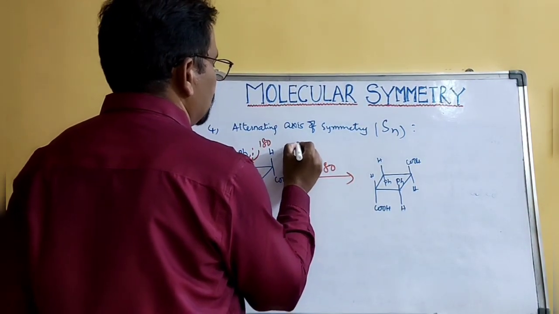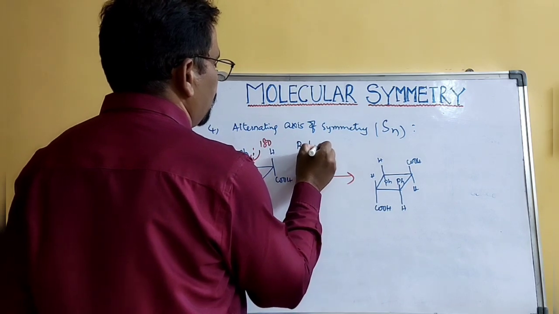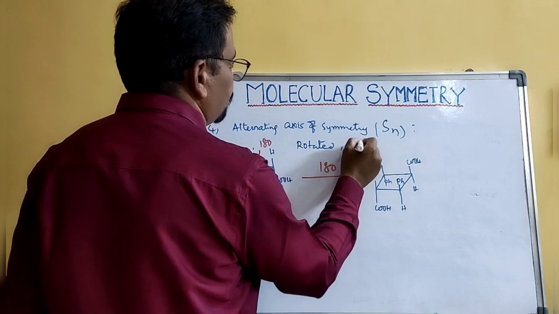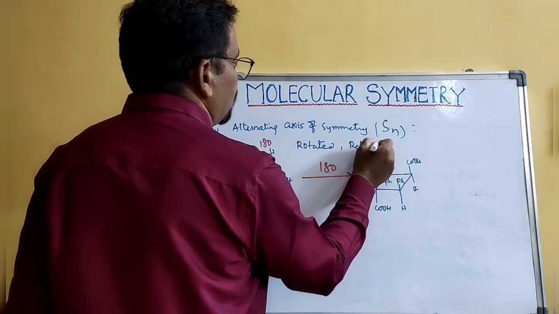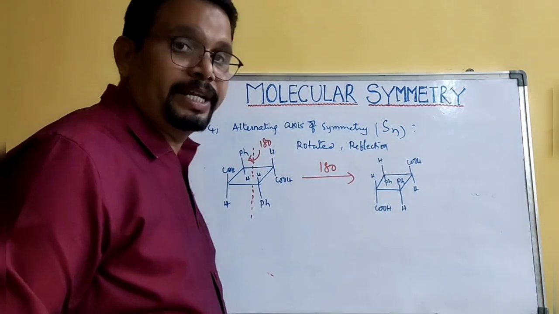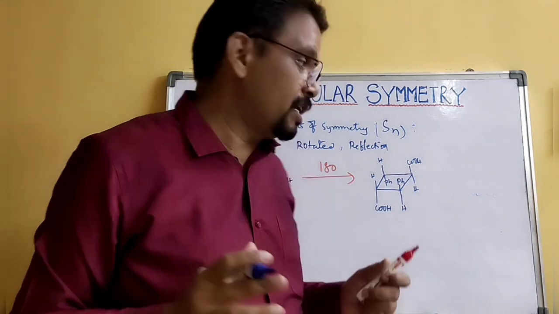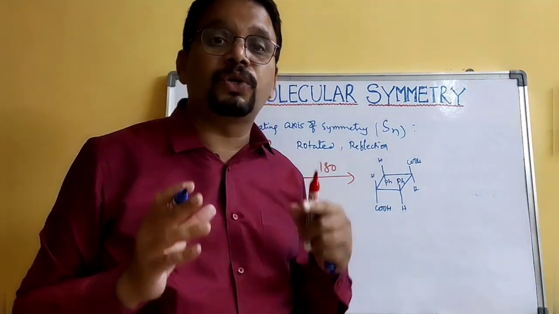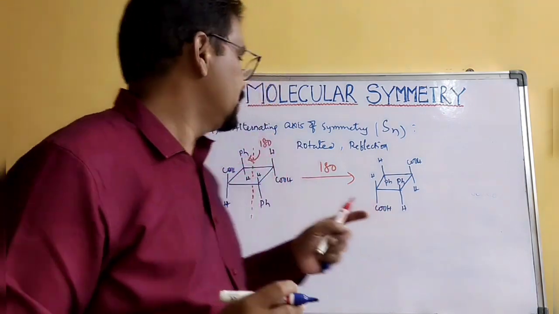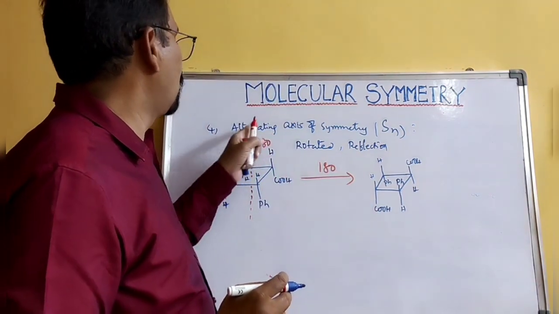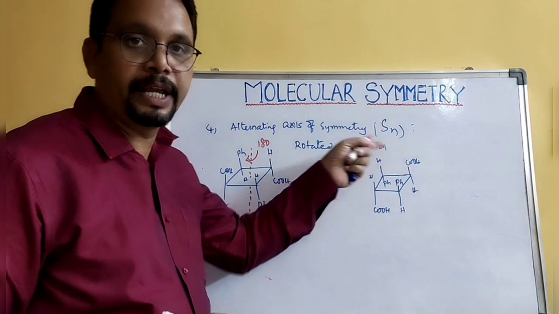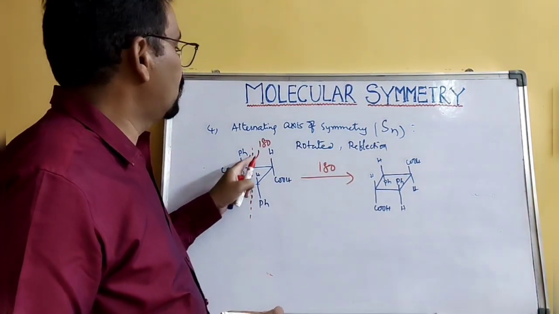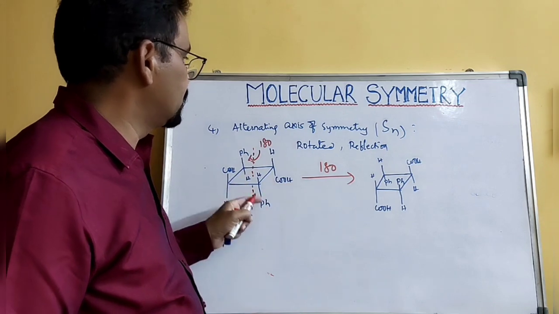First we rotated the molecule about 180 degrees, then reflection. Both symmetry operations are applied, and you get the same molecule as the original. So this axis is called the alternating axis of symmetry, Sn.